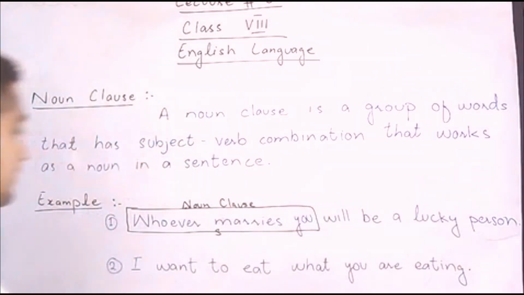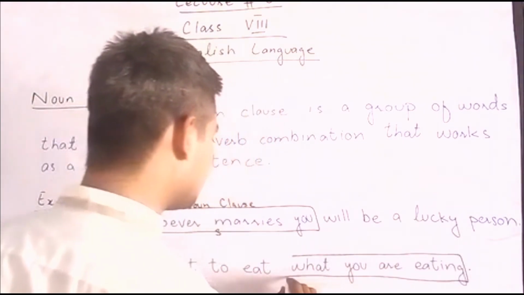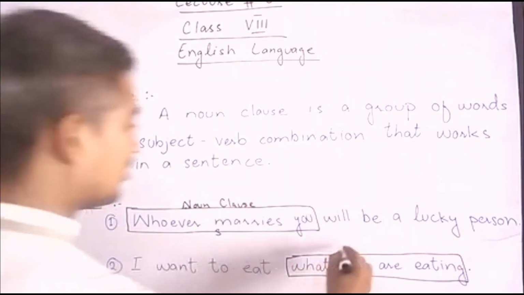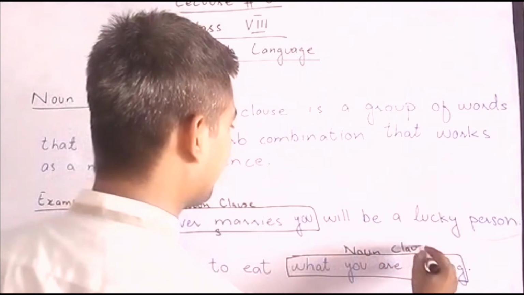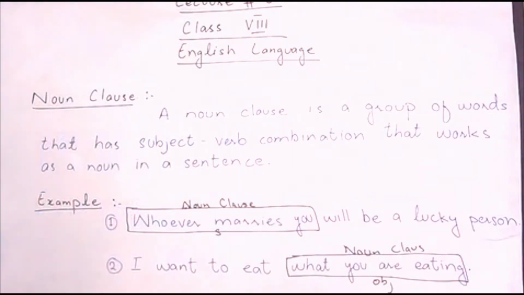And in the second sentence, I want to eat what you are eating. Here "what you are eating" is a noun clause and it is acting like the object of the sentence. Okay student?